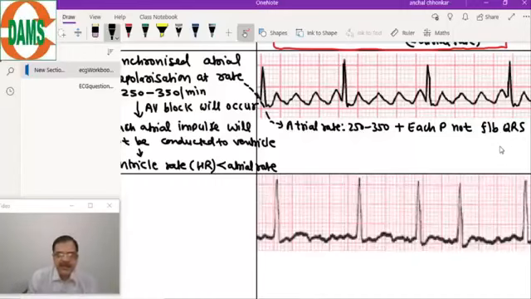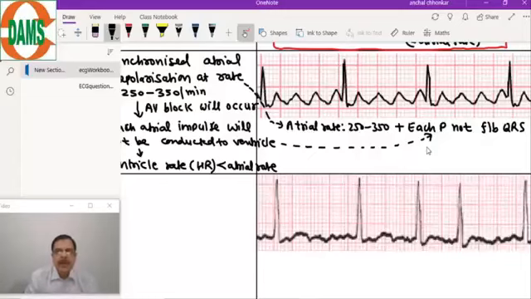This is the description. The atrial impulse will not be conducted to the ventricle. That means each P wave is not followed by a QRS complex.